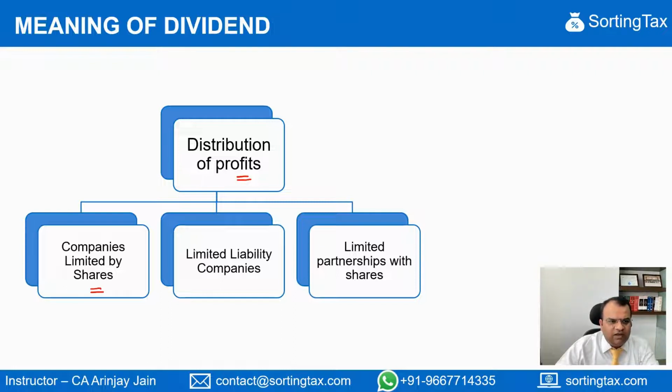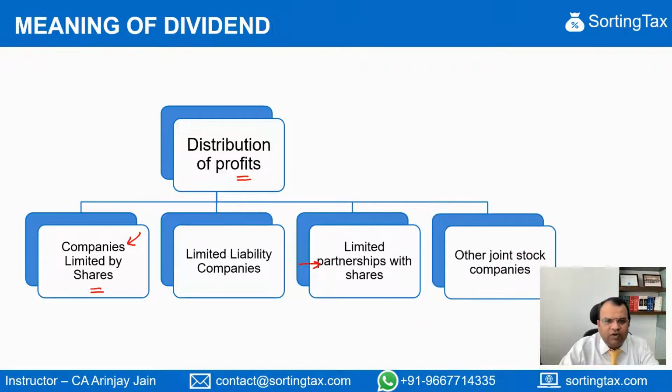Now, the difference here is that these are companies. Here we are talking about limited partnerships. In some part of the world, this concept may not exist, or other joint stock companies. Now, other joint stock companies in some OECD countries are the countries which have separate legal entity separate from the shareholders. What happens is when we talk about partnerships as a general concept,